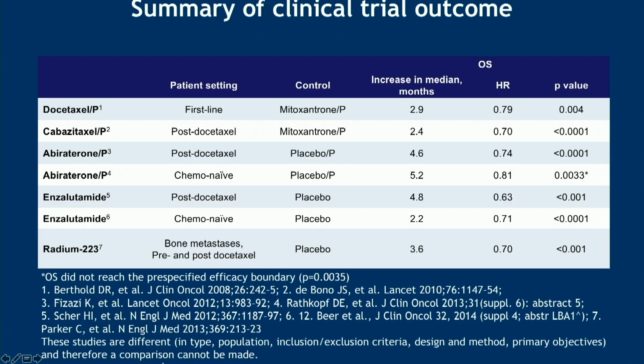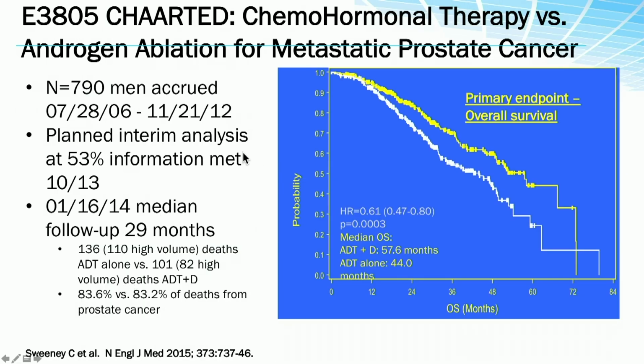So this slide we all know, these are all the various drugs that have been approved in the mCRPC state. And as you've heard, all these agents are now being used more proximal in the disease state. So what's the significance of that? We know about the CHAARTED trial, the use of ADT and docetaxel, which particularly should be used in high volume metastatic hormone-sensitive patients.